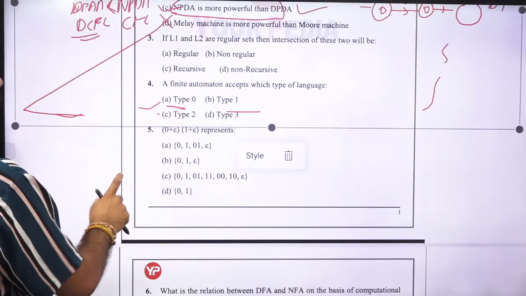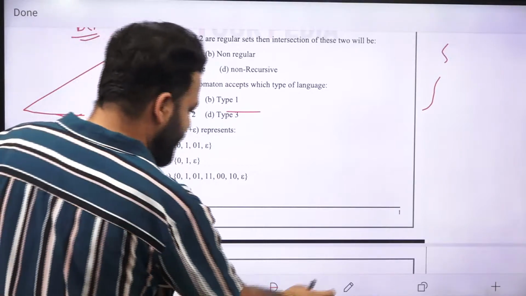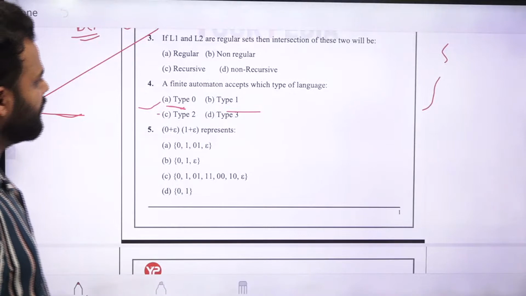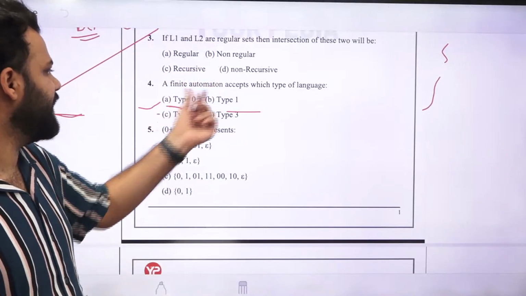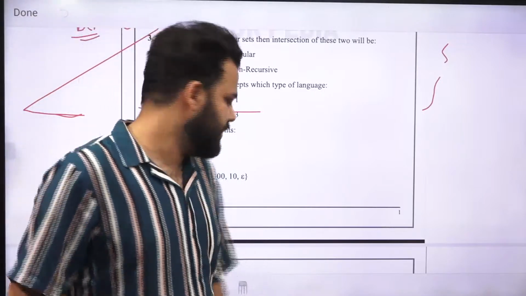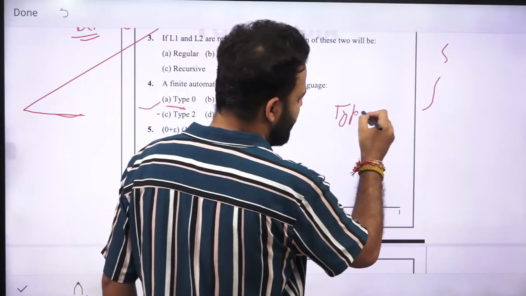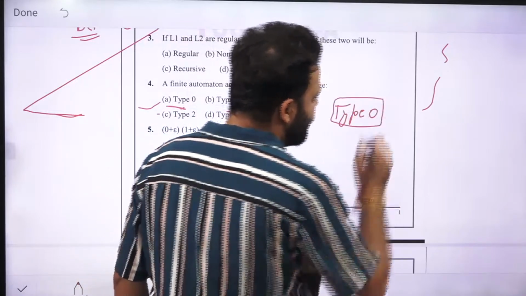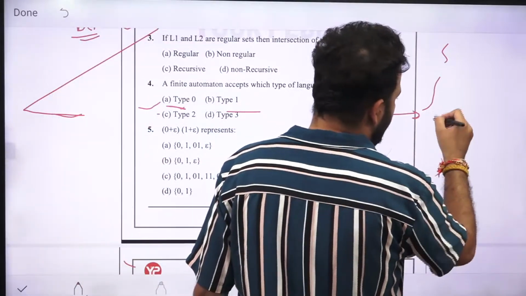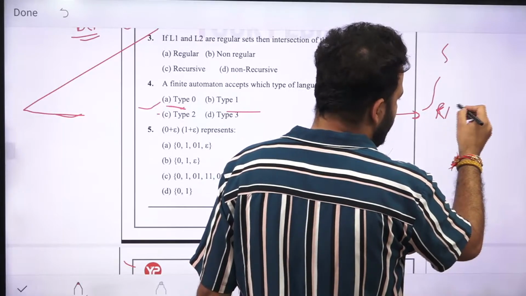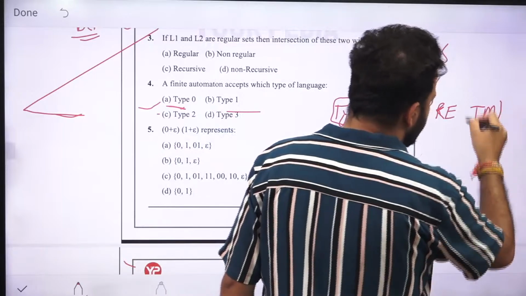Next, the third question is, finite automata accepts which type of language? The options are type 0, type 1, type 2 and type 3. Now if you take the languages, type 0 grammar is a non-restrictive grammar. Anything can come in between in it. So it is used for languages such as RE, and the machine used is the Turing machine.